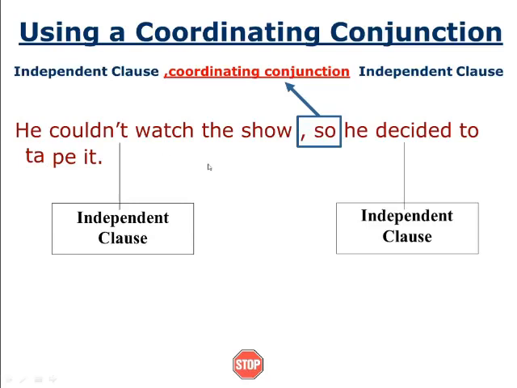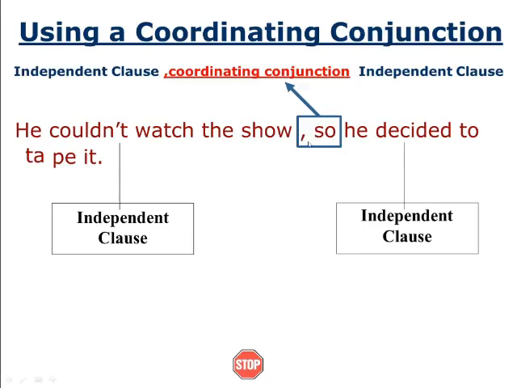Here you see, he could not watch the show. He decided to tape it. Some confusion will be here. But anyway, this one is an independent clause, and this one also is an independent clause. In between we have just added the "so": he could not watch the show, so he decided to record it.